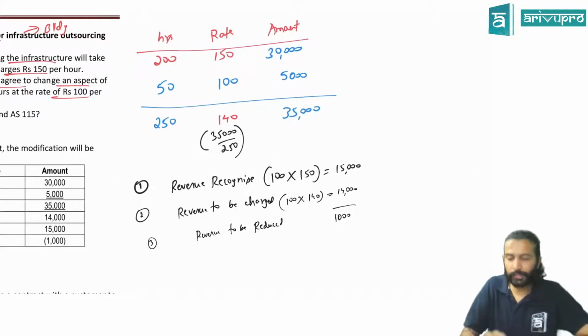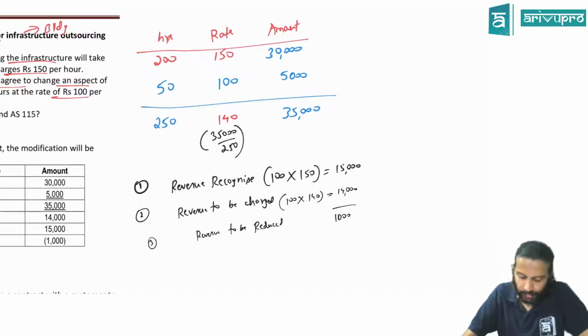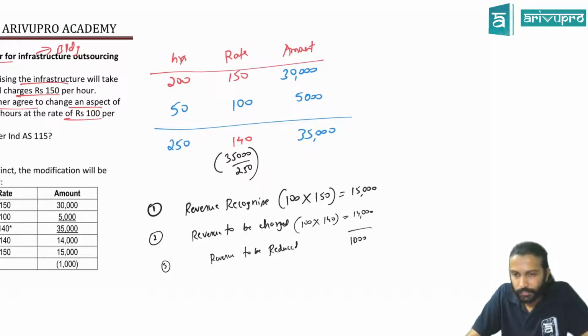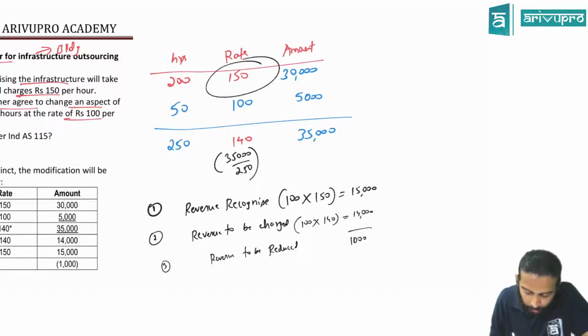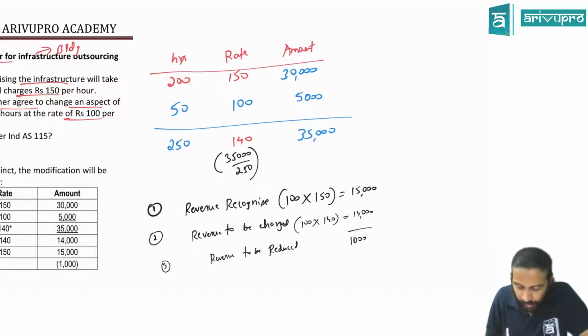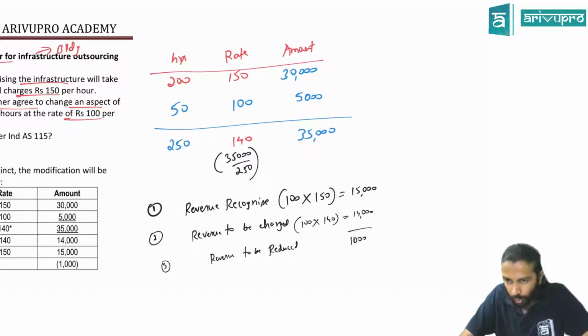Understood? Just give me a minute. Observe that and then tell me. Or maybe I'll give you a quick overview. Right now we are billing at 150. You modified the contract. Correct? Can I treat this as a separate contract? No. Correct? That we have ruled out. That means you have to adjust your old contract only.